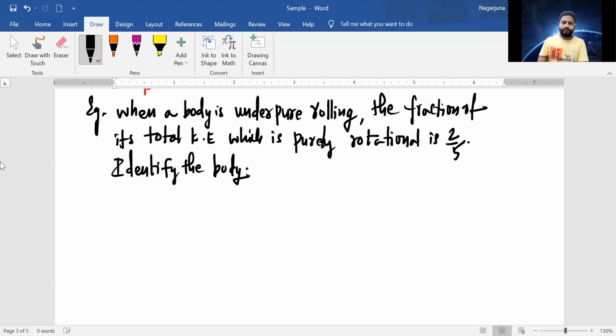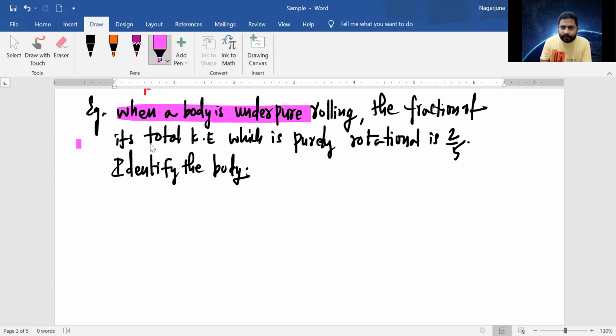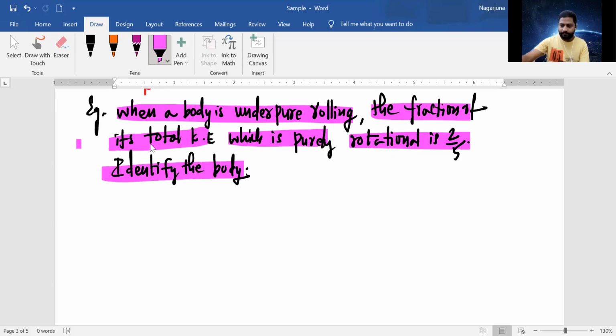Identify the body. When a body is under pure rolling, the fraction of its total kinetic energy which is purely rotational is 2/5. Identify the body. By looking at the question, you can find the body. What is that body?